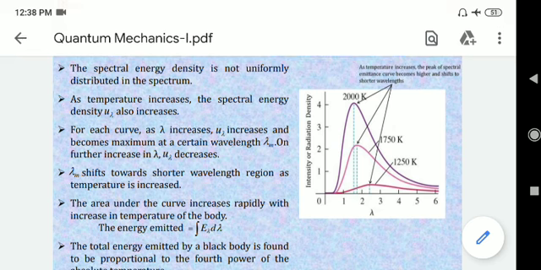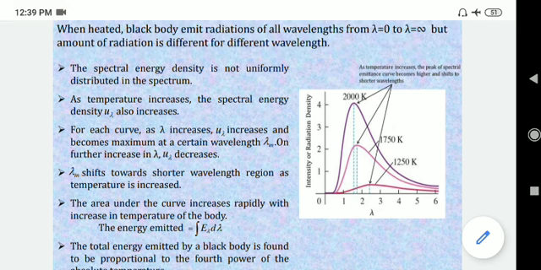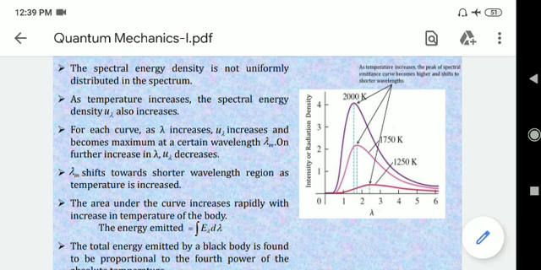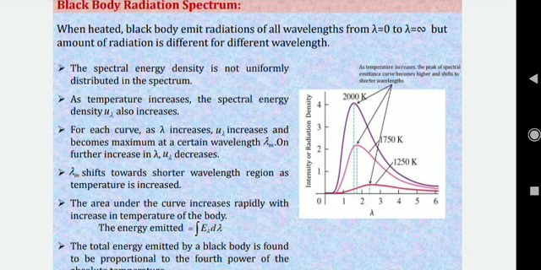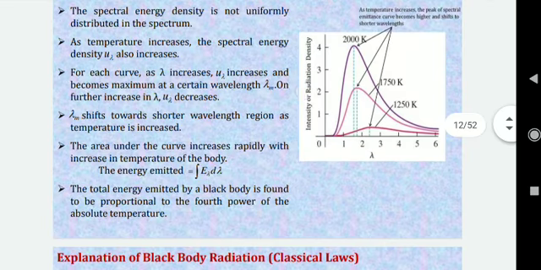So you can easily see this is the value of lambda m at this particular temperature, this is the value of lambda m at temperature 1750, and this is the value of lambda m at temperature 2000 Kelvin. So as the temperature is going up, this value of lambda m is also shifting towards the shorter wavelength side. Lambda m, okay, this we already discussed.